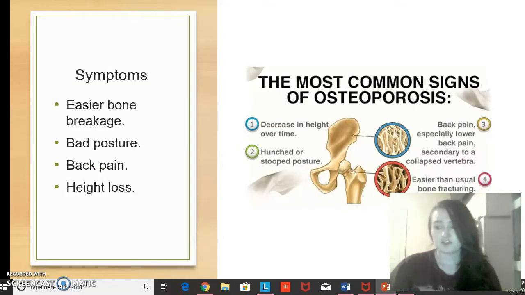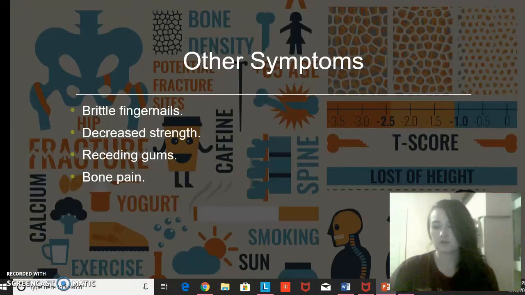So the symptoms of osteoporosis are easier bone breakage, bad posture, back pain, and overall height loss. If you look at the accompanying graphic, you can see some extended examples of these specific symptoms. So other symptoms of osteoporosis are brittle fingernails, decreased strength in a person's body, receding gums in someone's mouth, and overall bone pain. These are the symptoms to look for when trying to detect and diagnose osteoporosis.